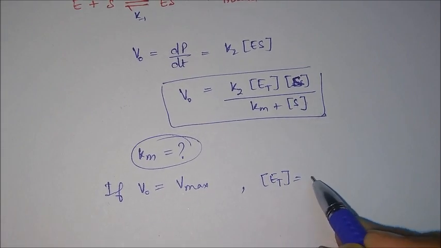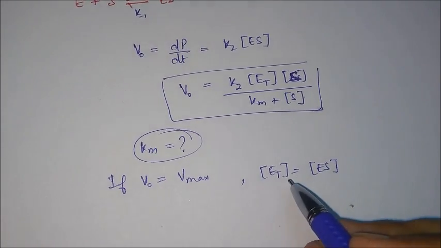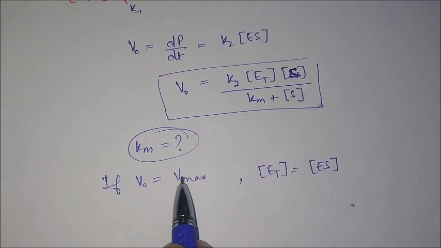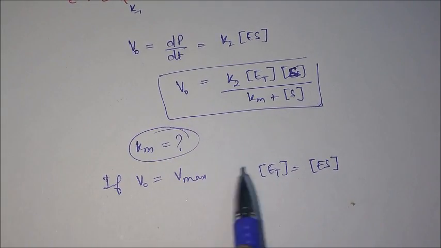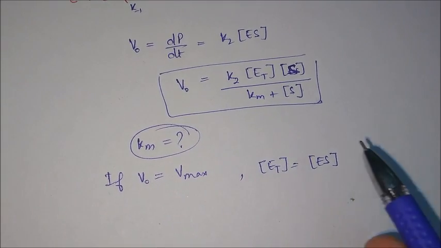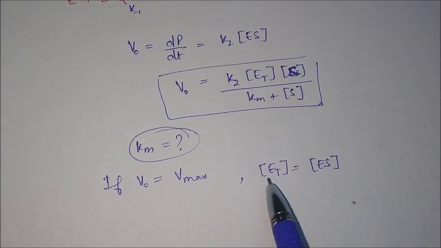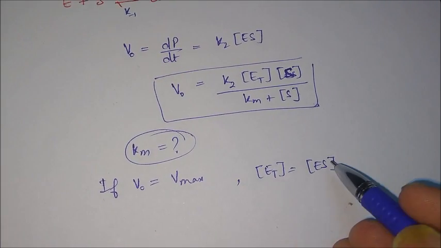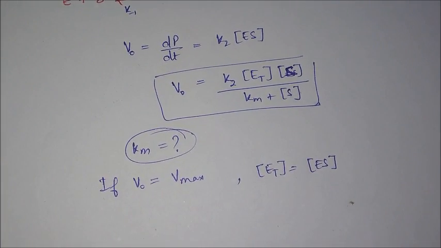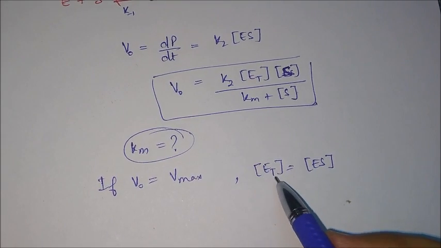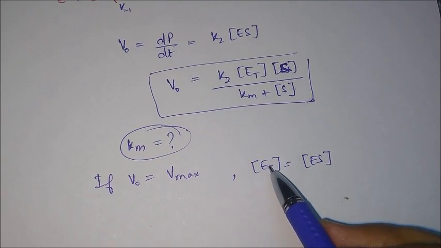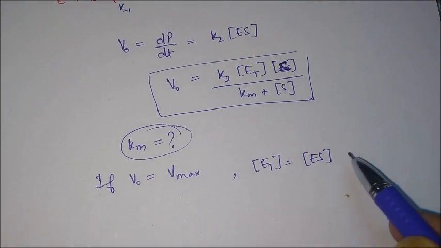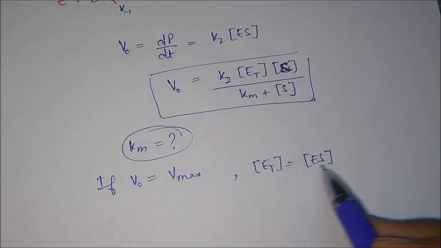ET is equal to ES, because I told you that when the concentration of substrate is very high, the rate will become Vmax. I told you in the starting only. If the concentration of substrate is very high, then the overall enzyme present in the reaction will be converted into enzyme substrate complex. So the total enzyme concentration will be equal to the enzyme substrate concentration, and no free enzyme will be left. That's why this is written over it.